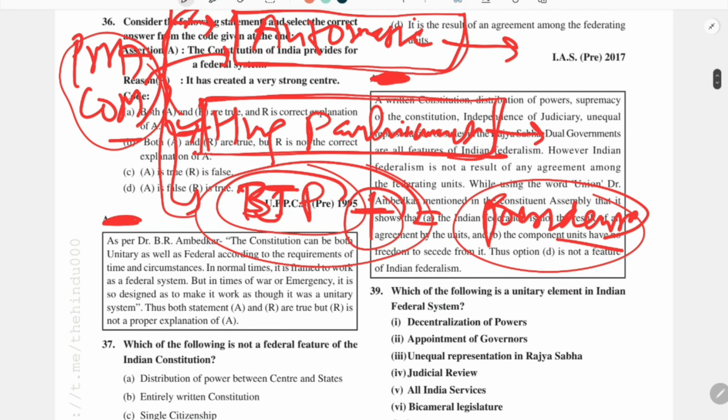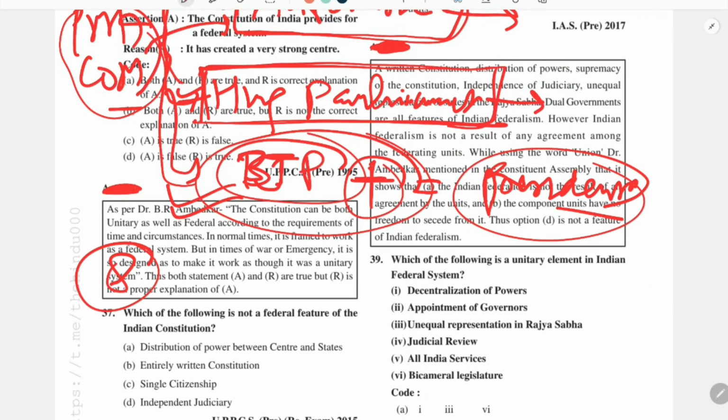While any government which is a minority government with some support of allied partners but wants a clear-cut majority, like some years back, the Delhi government dissolved their assembly to get a clear mandate, and in the next election they got the clear mandate. So in such a scenario also, the government can advise the president to dissolve the Lok Sabha.